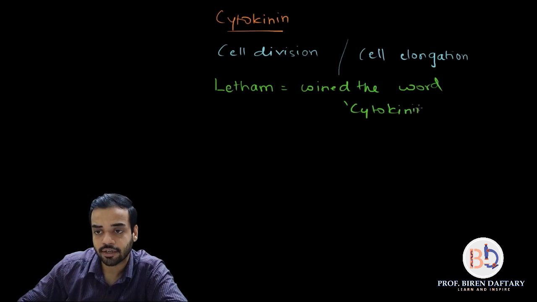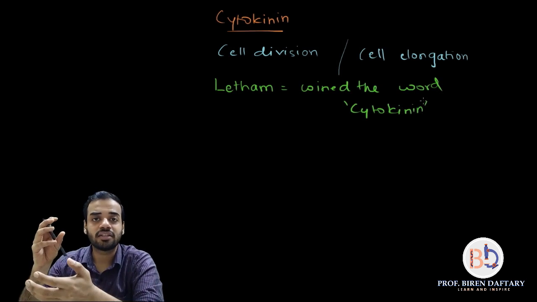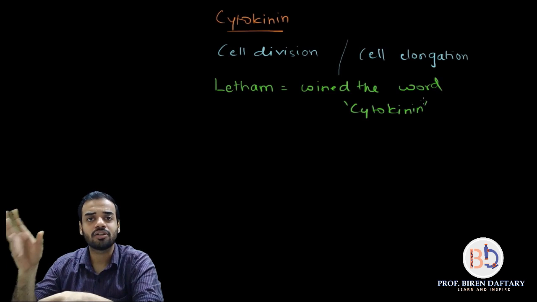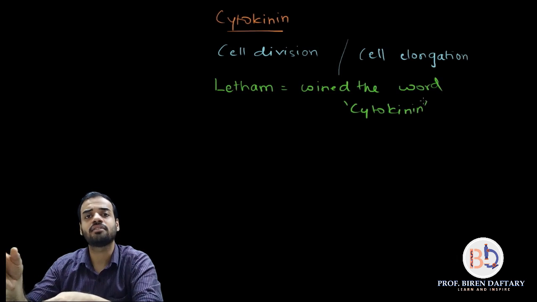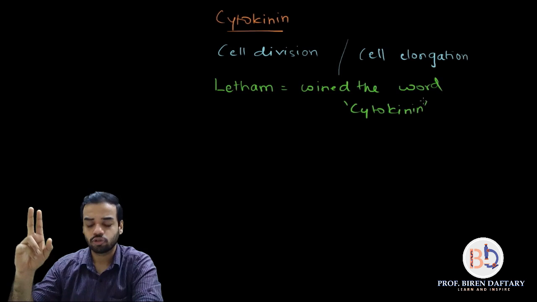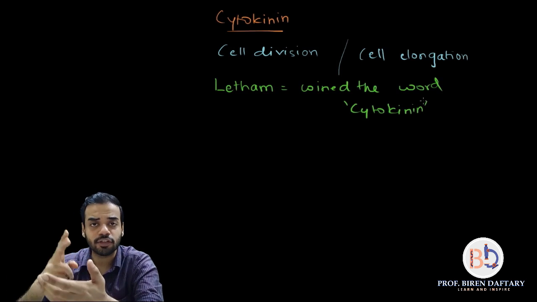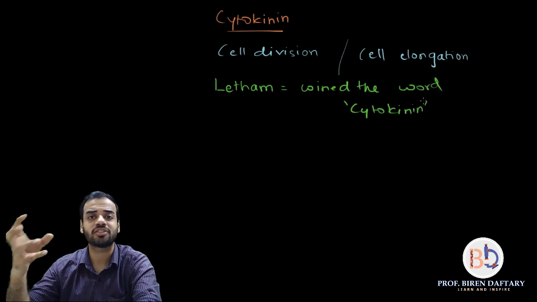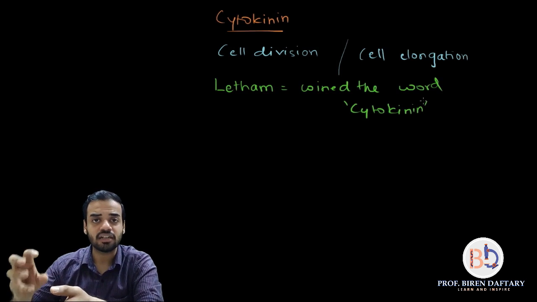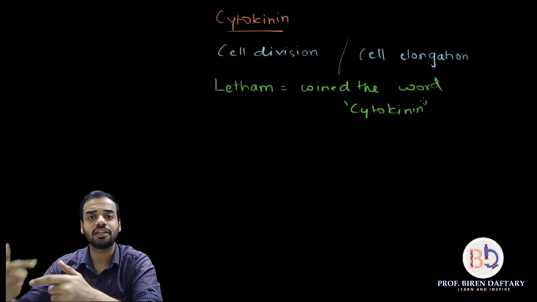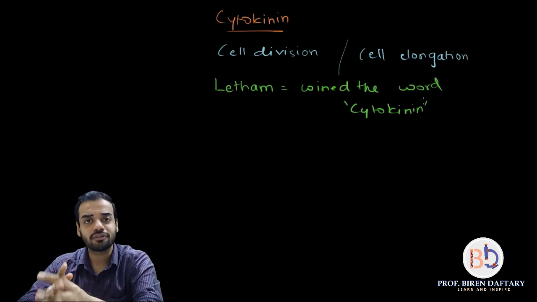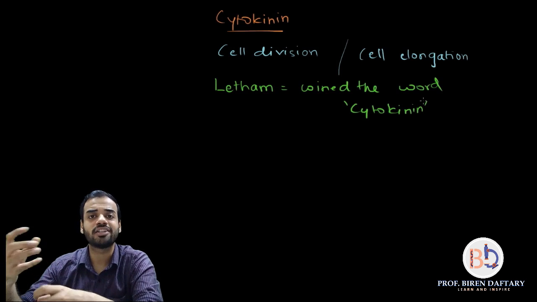cytokinin. However, the discovery of cytokinins, the chemical compounds called cytokinins, was done by two people, and they were Skoog and Miller. So Skoog and Miller in 1954 came to know that there were substances called cytokinins present in different substances which gave rise to cell division. So how did Skoog and Miller find that out? They were performing a tissue culture experiment.